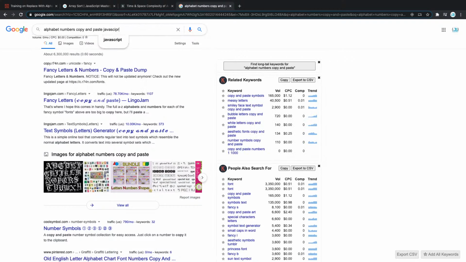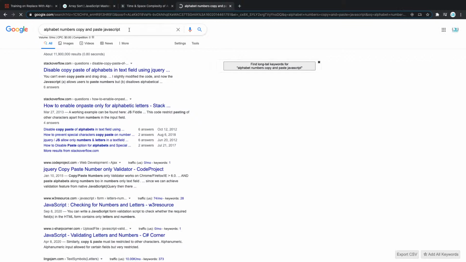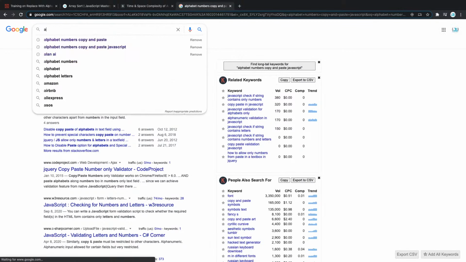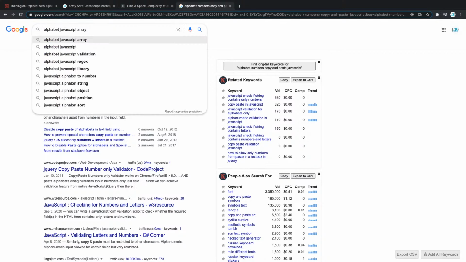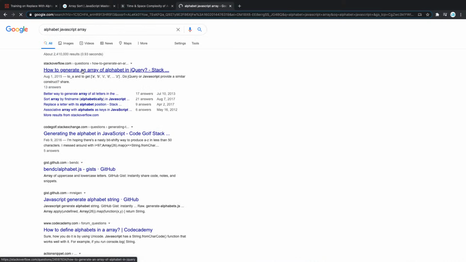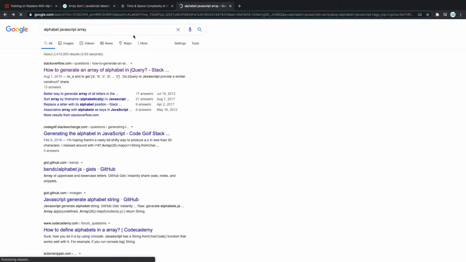And now it looks like this is not going to work because I'm trying to be too general. So let's simply do JavaScript so we can get an array of alphabet in JavaScript. Let me see. Alphabet JavaScript array. Yeah, this is what we want to do basically. How to generate an array of alphabet in jQuery. No, we don't want jQuery. We're going to just go back.